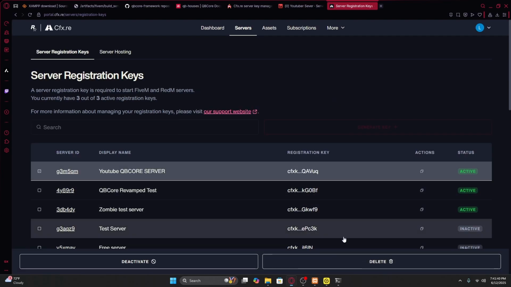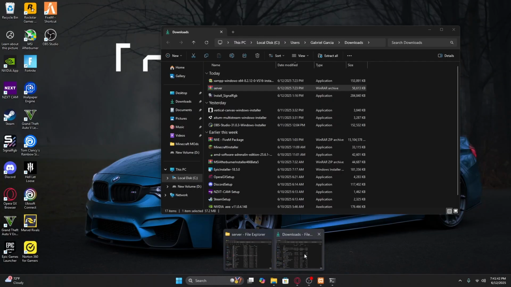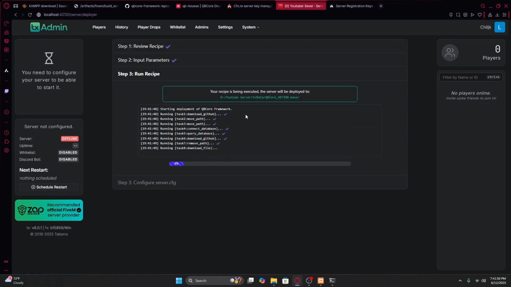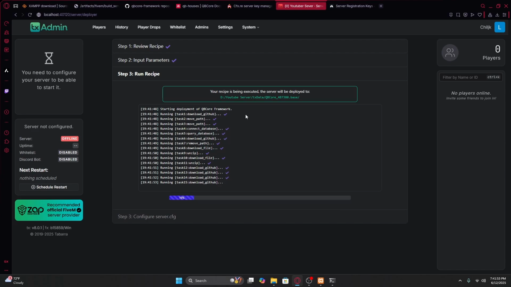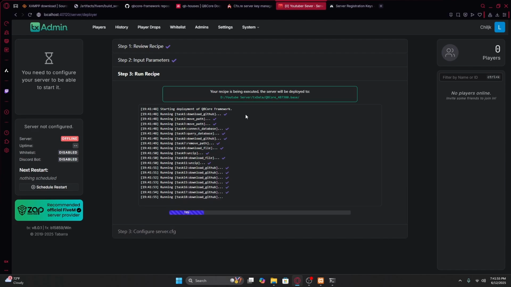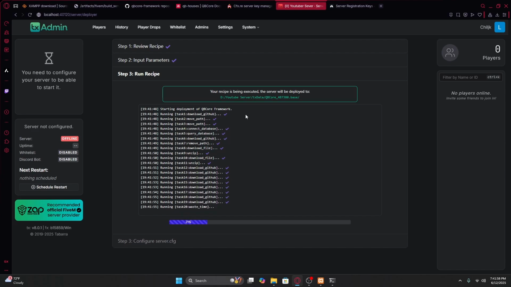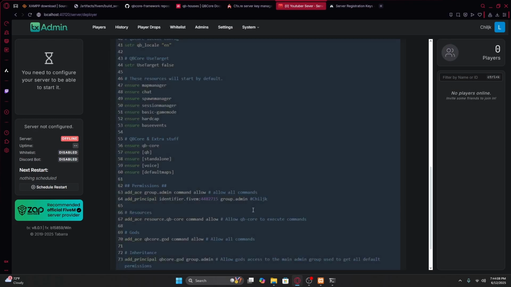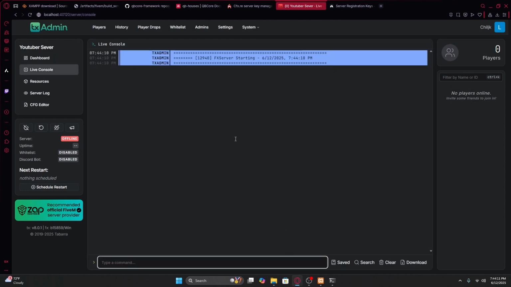So now, let me close this, go back to the tab, paste it into here, run recipe. This might take a minute, but let this do its thing. It's installing tasks and stuff like that. I will get back to you once this is all finished. Alright, so this is all finished. Press next, then save and run server.